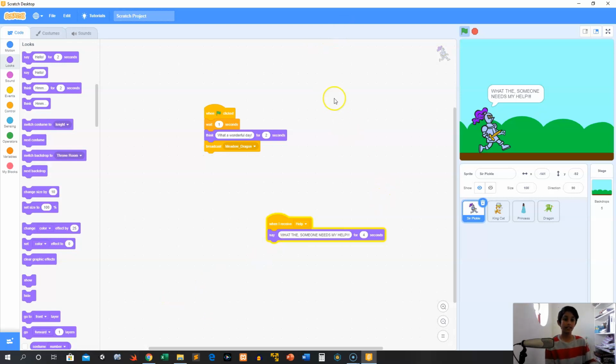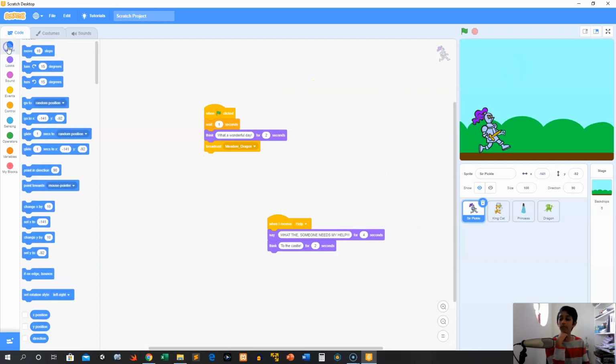After he does that, we want our brave knight to go into the castle. So we're going to put a think, and then we're going to say, "to the castle." And like that. So we'll click help. What the? Someone needs my help. And then he'll say to the castle. And then he'll run, right? And then we can make him glide a little bit.